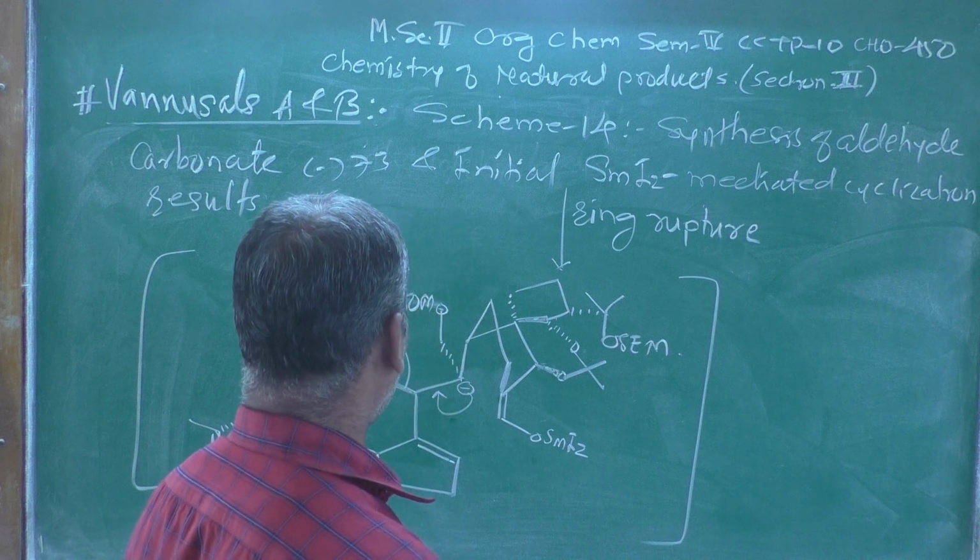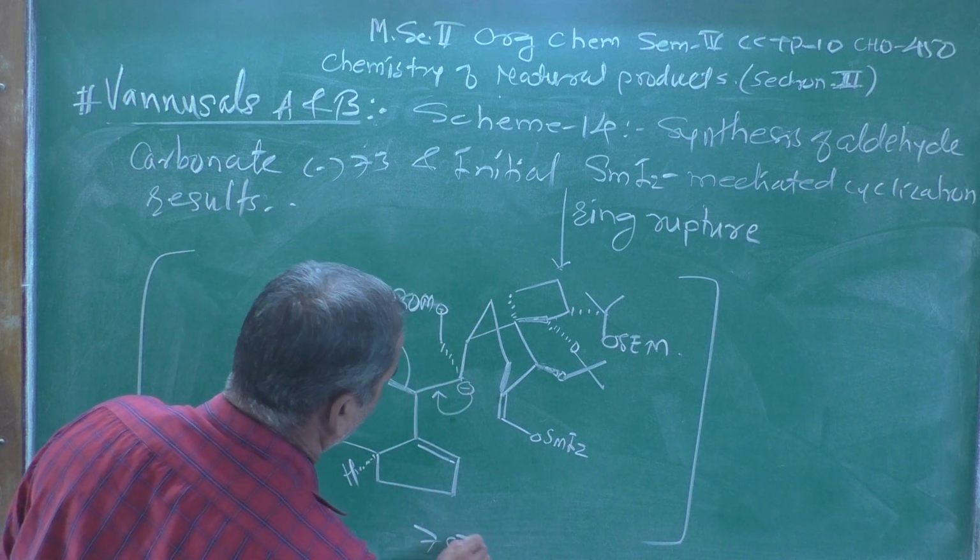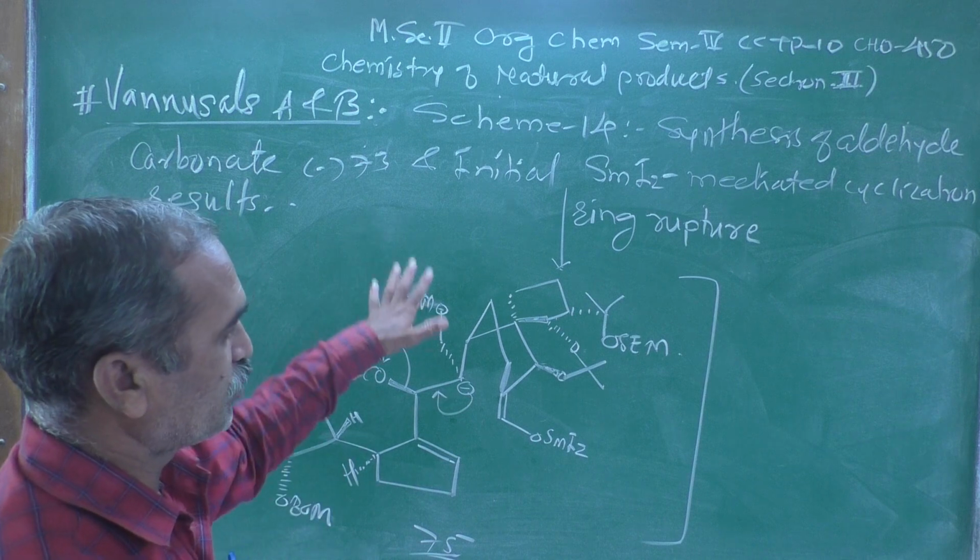And finally, this is structure number 75 which I have shown over here.